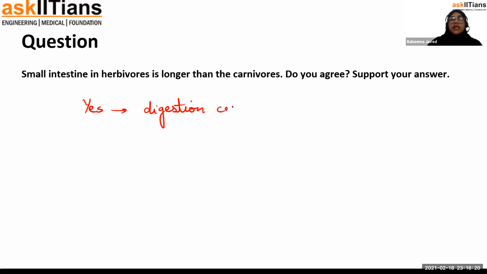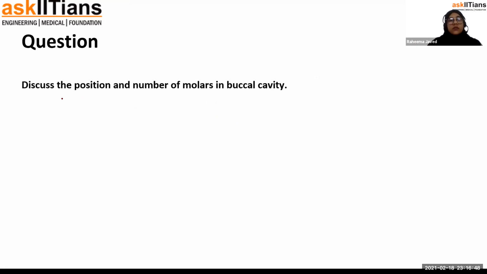And digestion of cellulose takes a lot of time, because as compared to other substances, it is a very hard substance. And for properly digesting it and absorbing the nutrients that come out from the cellulose, the herbivores need a longer small intestine.